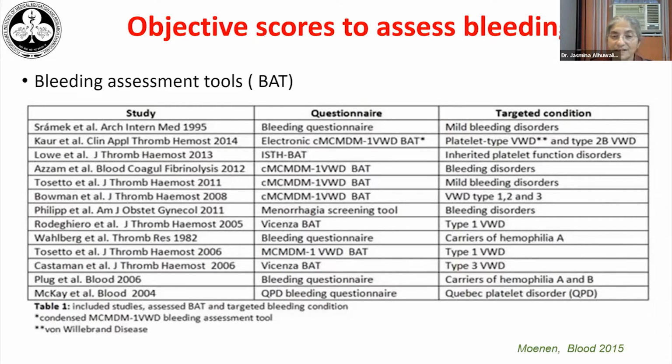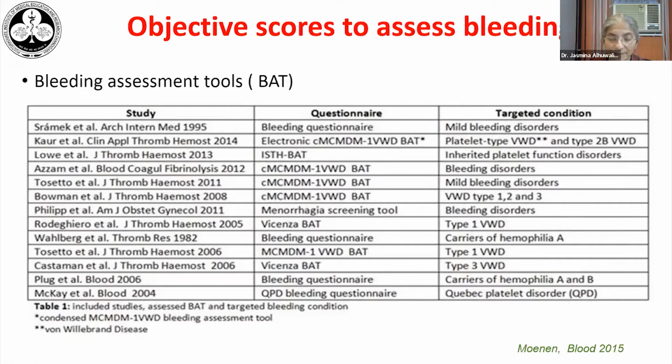So to make the assessment of bleeding a little more objective, there are tools called the bleeding assessment tools, which are nothing but questionnaires regarding the symptoms of bleeding and the severity of bleeding and the treatment required for them. And a score is assigned to each category of bleeds and the severity. So based on the scores, one can decide whether the individual has a serious bleeding disorder which needs further investigation or not. These bleeding assessment tools can be targeted towards certain diseases, say for instance platelet disorders or von Willebrand disease, or maybe even generalized for all kinds of bleeding disorders.